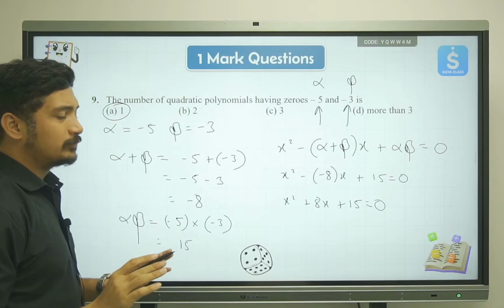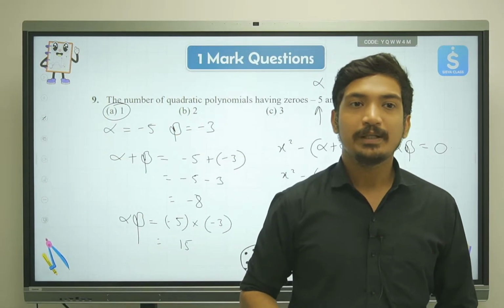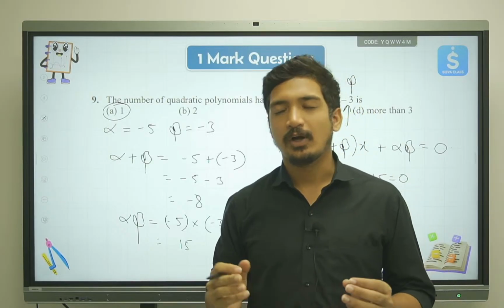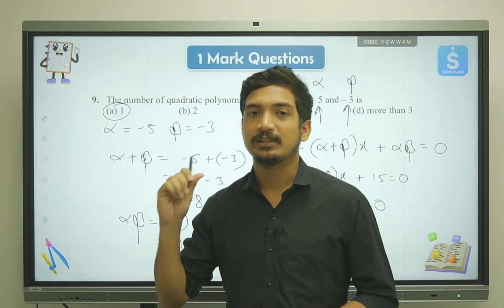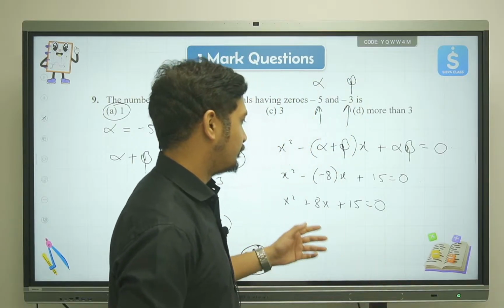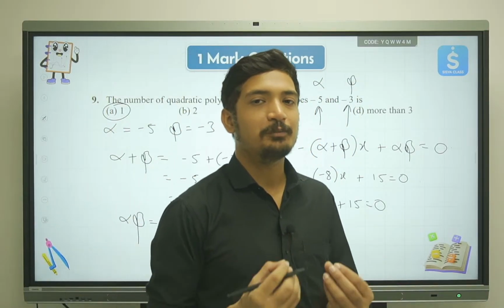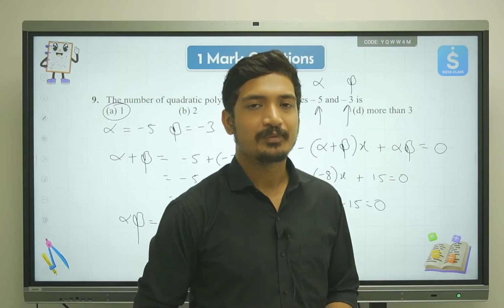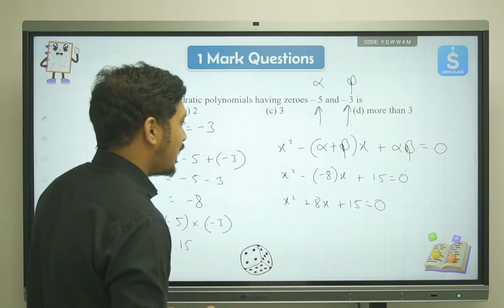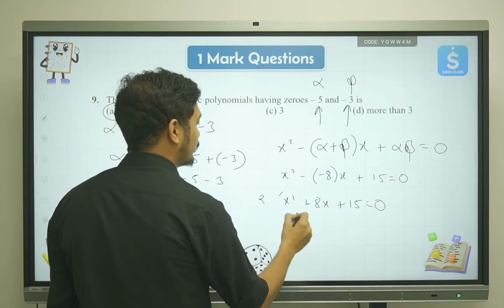Well, hold on. We cannot conclude it right away. The question is asking how many quadratic equations can we get using the zeros that we have been given, right? And we were able to get only one. But this has some extension, and you need to put a little bit more mind into it. What if I multiply the equation by 2?